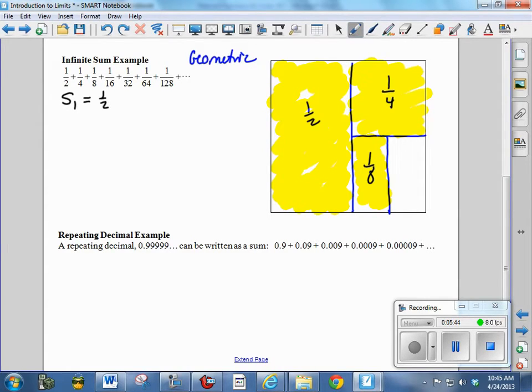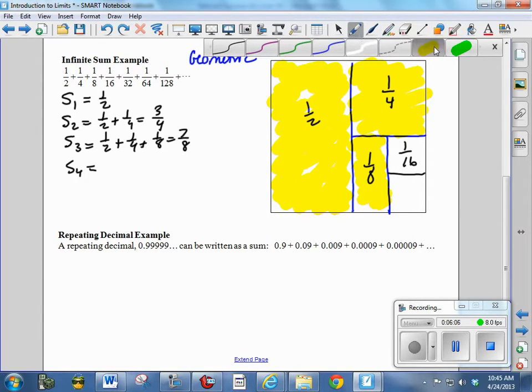The second sum is 1/2 plus 1/4, which is 3/4. The third sum is 1/2 plus 1/4 plus 1/8, which is 7/8. The fourth sum, then we're going to add plus 1/16 to that. And so we end up with 15/16. Because 7/8 is 14/16, we add another 16th and we get 15/16. As a matter of fact, if you notice the sequence, we have 1/2, 3/4, 7/8, 15/16.